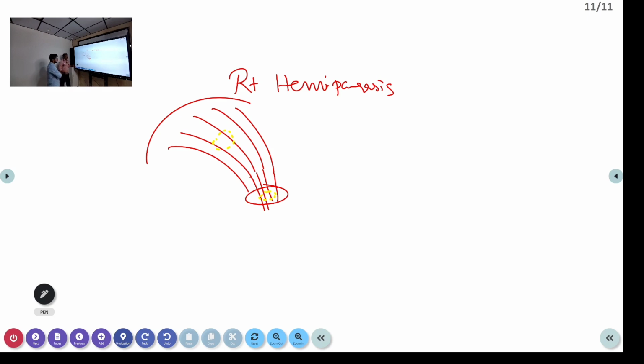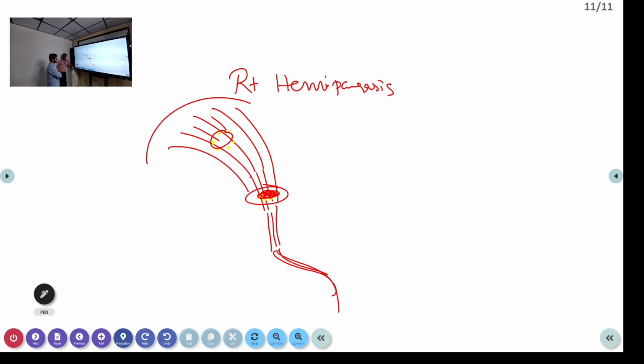If it is an internal capsule lesion, it will be a dense lesion. That means all fibers will be involved. If it is here, only a few fibers are involved, so the opposite side of the patient can have weakness. Where does the pyramidal tract cross to the opposite side? At the lower medulla it crosses to the opposite side. So a lesion on the right cortical area gives left-sided hemiparesis.